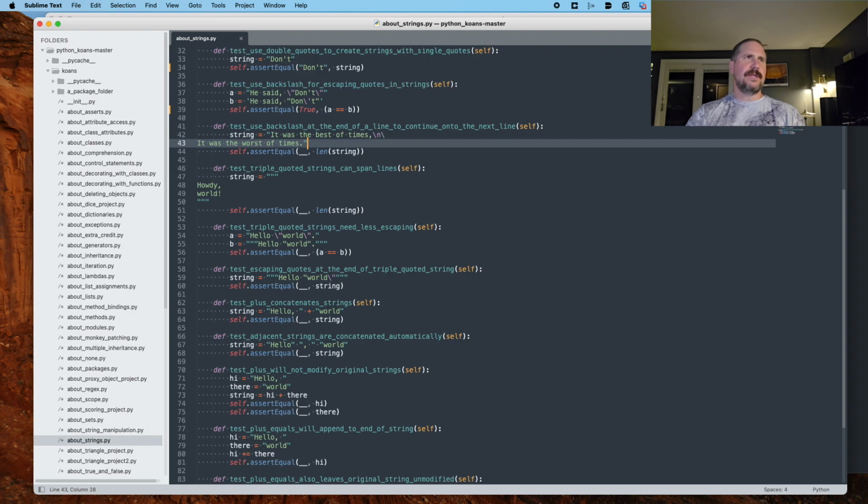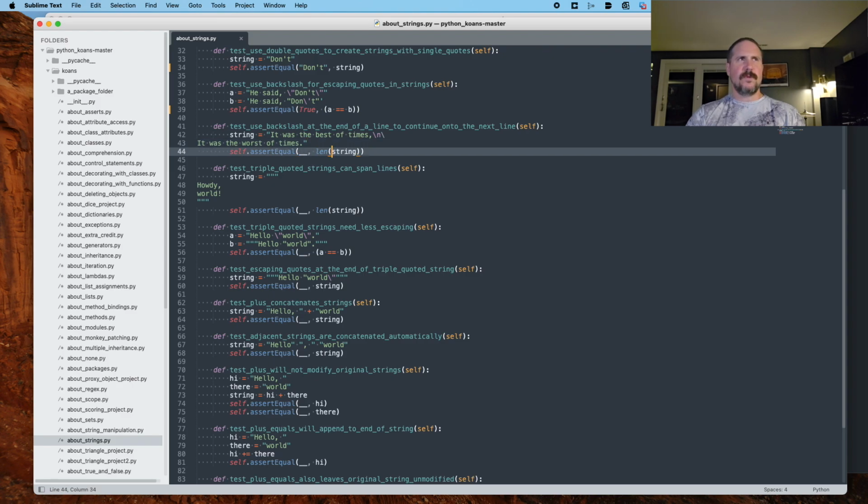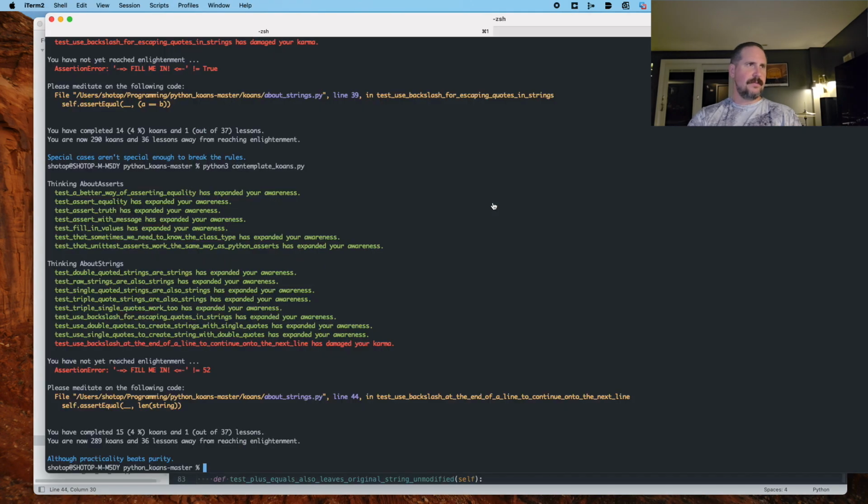All right, so the assert equals is the first thing needs to equal whatever len string evaluates to. Now, len is short for length, and I think it returns the number of characters in the string. Let me run it. I'm curious what the error is. We can see from the error, assertion error, fill me in does not equal 52.